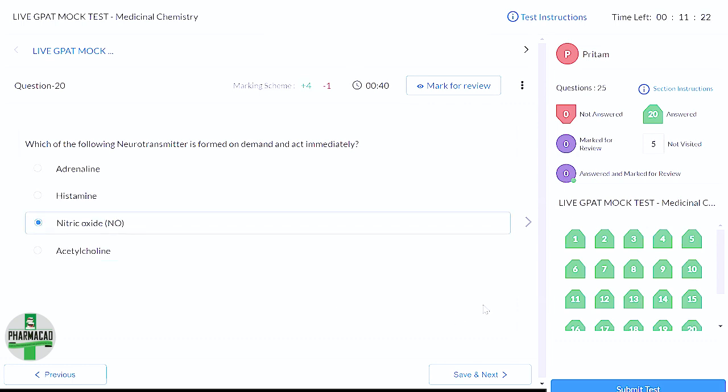बाकी तीनों storage vesicle में store होते हैं and then they are released. So this is formed on demand. Now coming to next, identify the diuretic which causes hyperuricemia, tends to raise serum calcium, and also causes magnesium depletion.